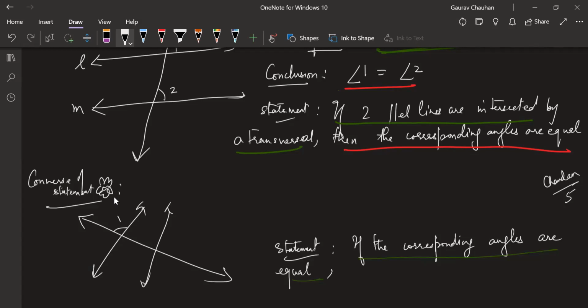Now, Gagan, think about it and tell me, what will the conclusion be? Which part of this whole statement will be your conclusion? We know the lines, we know there is a transversal. What is remaining?